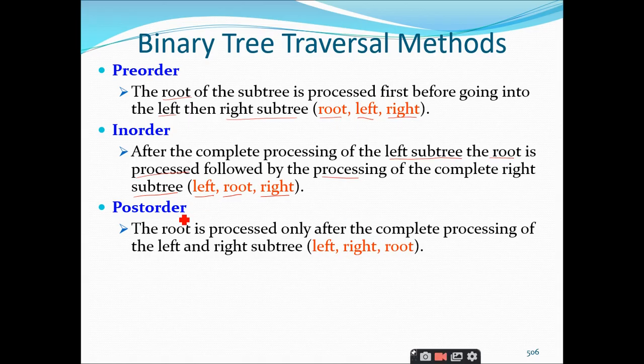And coming to the other traversal technique, we have post order traversal, where the root is processed only after complete processing of both the left and right subtrees respectively. First you have to process the left subtree, and then you have to go for the right subtree. So the processing steps involved in the post order traversal are left subtree, right subtree, and then the root, right? So these are the major binary traversals that are supported in the binary trees.